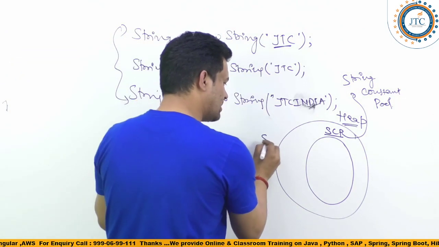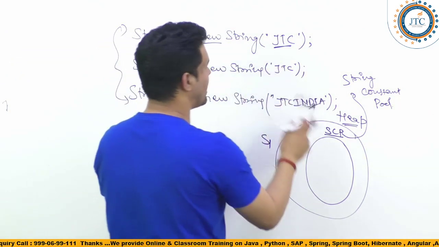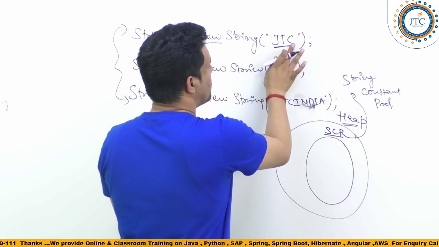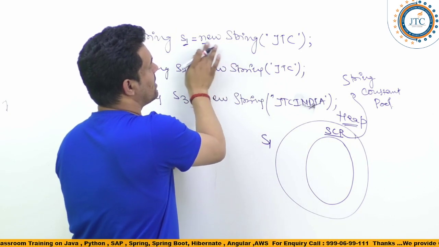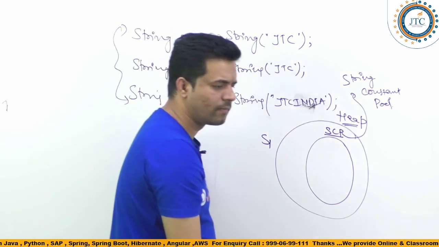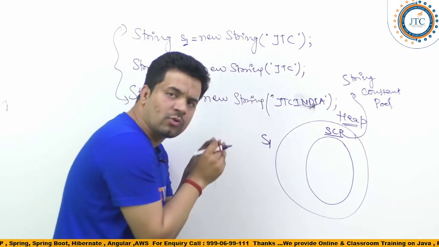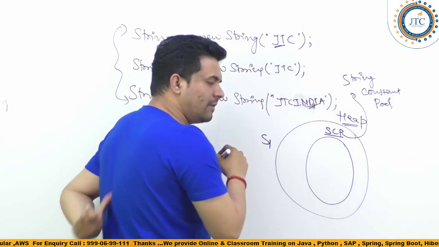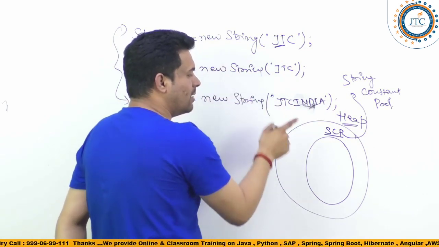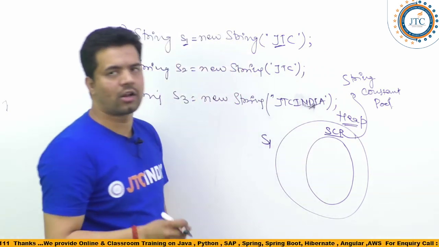Now here, for s1, we are writing JTC. Whenever you create a string object with the new operator, first it is going to check whether that string literal JTC is available inside the string constant pool or not.